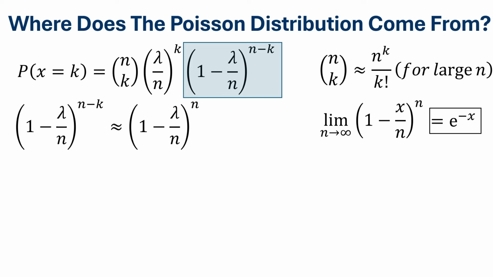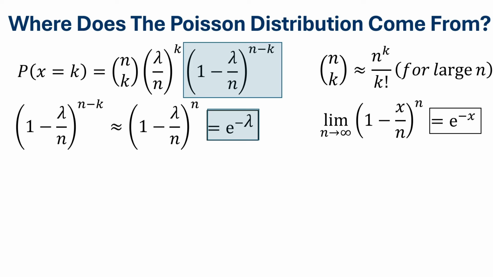So what we do now is just the same thing for (1 minus lambda over n) to the power n as exponent. However, instead of x, we have lambda. We have made the assumption that n is very large, or in other words, n is approaching infinity. Therefore, this particular term is just e to the power minus lambda.